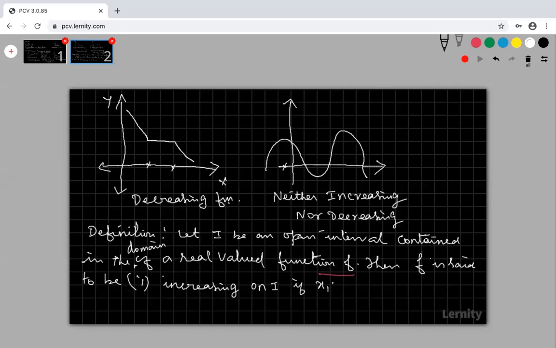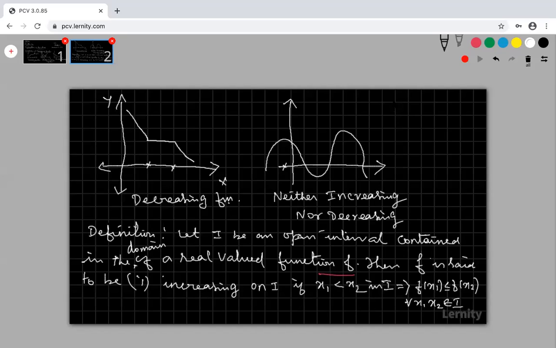What is the condition? My x1 is less than x2. That means I am taking two values of x in the interval I, x1 is smaller, x2 is bigger, which implies my f of x1 is less than or equal to my f of x2, for all x1, x2 belongs to I. Then the function is called increasing.